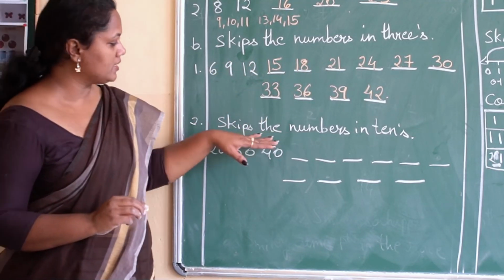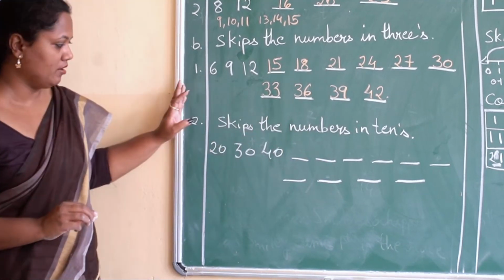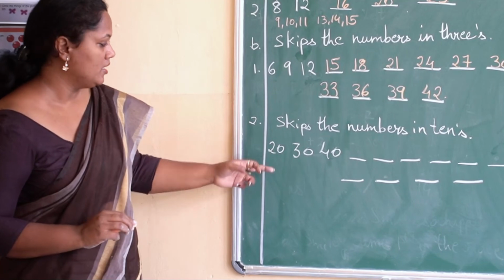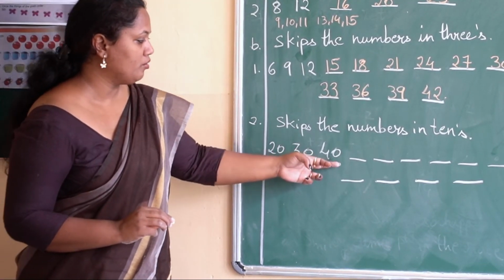Now skip the numbers in tens now. Same way we have to add 10 to the previous number over here. 20, 30, 40.